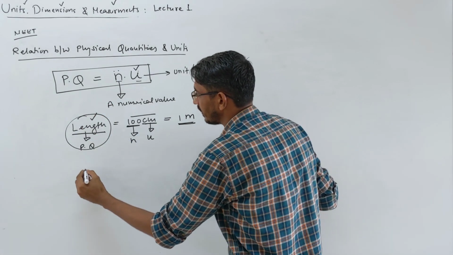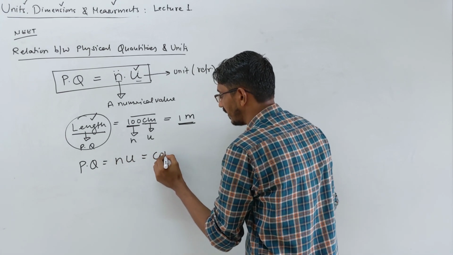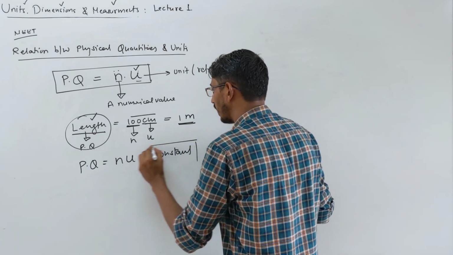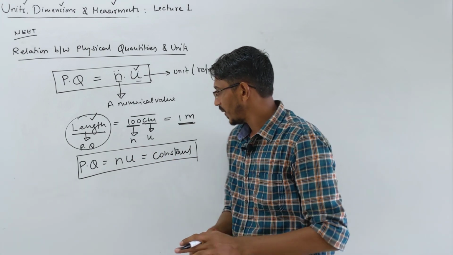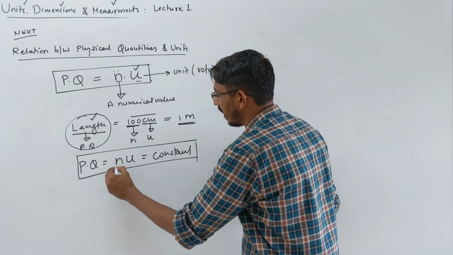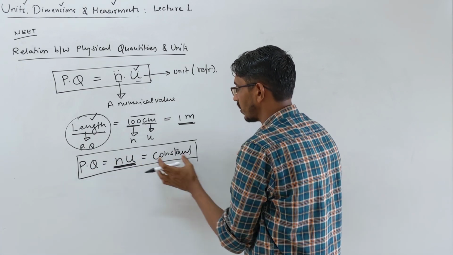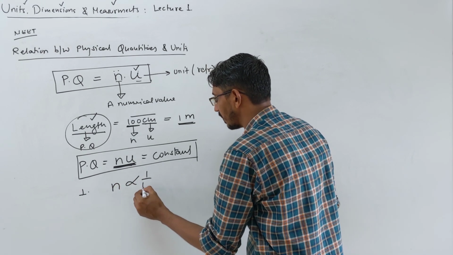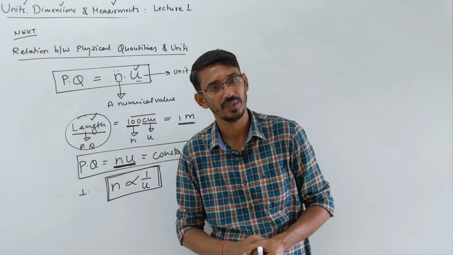So overall I am trying to say that this physical quantity which you wrote as nu, you can write as a constant. This will not change when you change. So now what we have to understand, if this is constant, then the first question that was asked in our exam, a little long, is how these two things are related. If this nu part is constant, or physical quantity is equal to constant, then you see that first important lesson, that your n and u will be inversely proportional, correct?